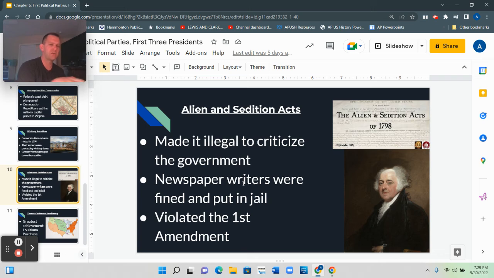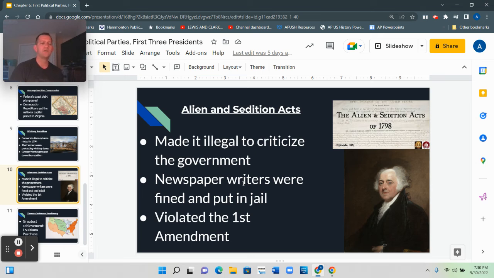First Amendment says freedom of religion for all Americans, freedom of speech for all Americans. So in 1798, John Adams, the second president of the United States, signed a law into effect saying that it was illegal to criticize the government. Him and the Congress violated the First Amendment, and as a result of this, history does not look back very kindly on the second president, John Adams.